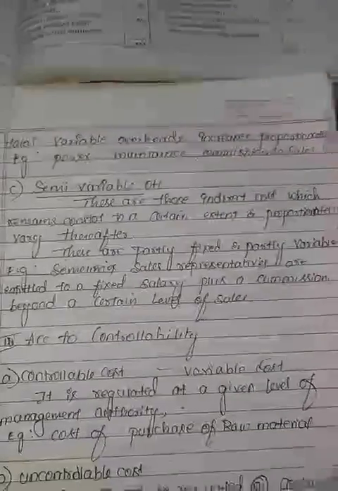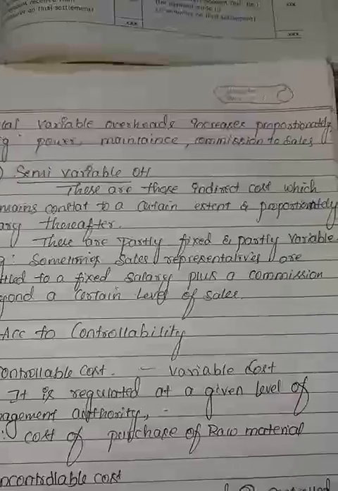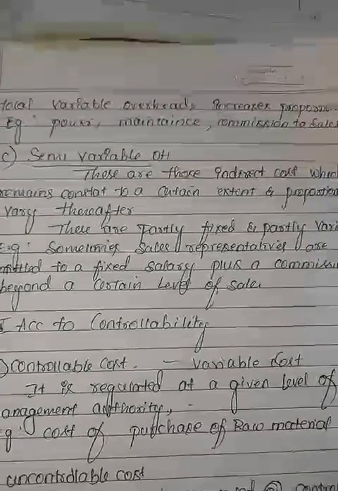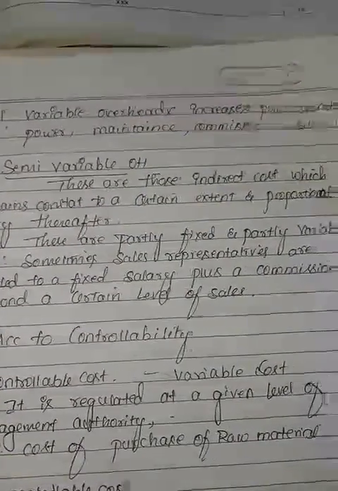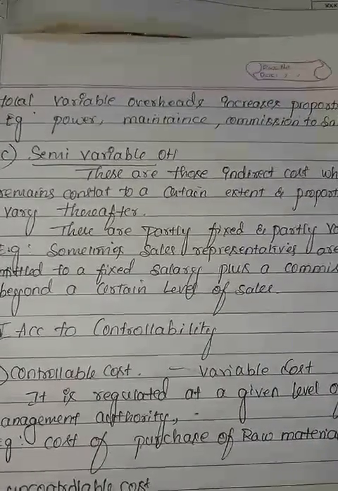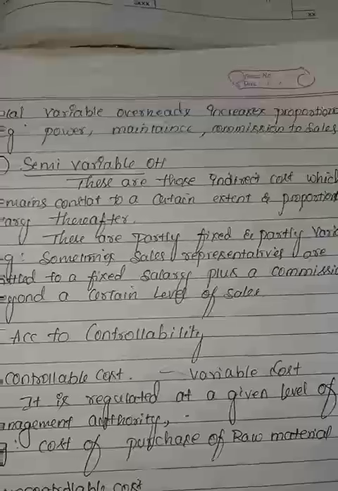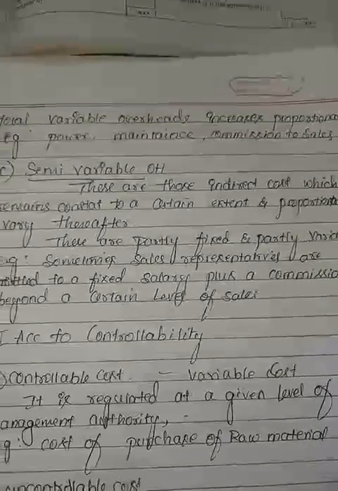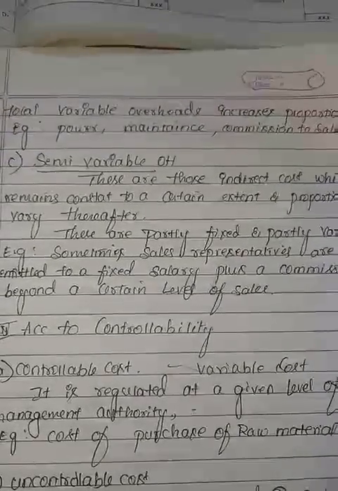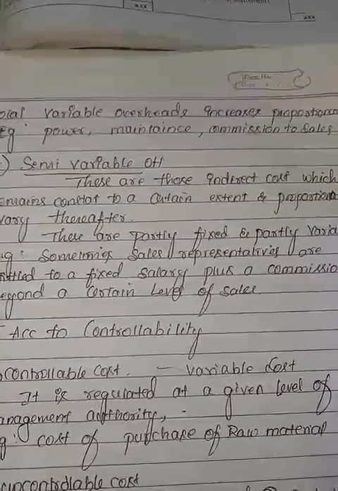Next one, semi variable overhead. These are those indirect costs which remain constant to a certain extent and proportionately vary thereafter. For some time expenses will remain the same. These are partly fixed and partly variable. If you reach beyond the expected level, you need to give the commission to any agent party.